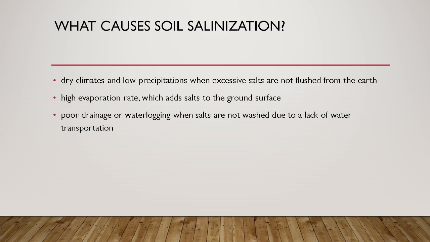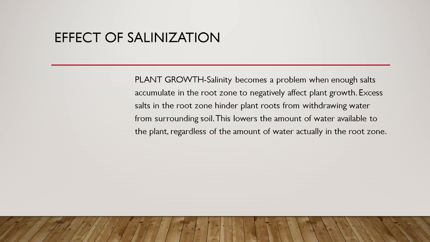Dry climates and low precipitation, when excessive salts are not flushed from the water. Next, high evaporation rate, which adds salts to the ground surface. And lastly, poor drainage or waterlogging, when salts are not washed due to a lack of water transportation. Soil salinization happens either naturally or because of improper anthropogenic activities, particularly farming practices.